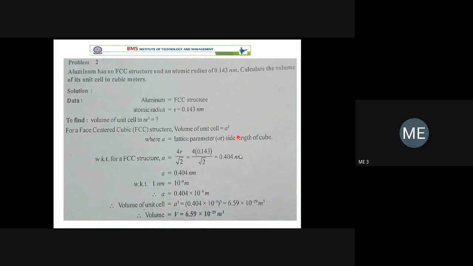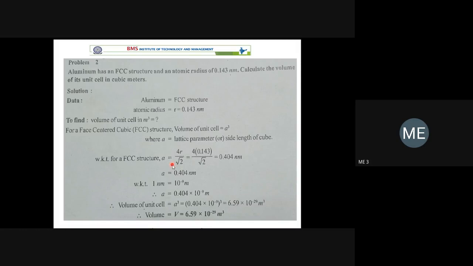As per this problem, you have to remember one formula, the relationship between the lattice parameter a, or edge length of the cube, and atomic radius, that is a is equal to 4r divided by root 2. That is for the FCC structure. When you come to BCC structure, it is a is equal to 4r divided by root 3, which you are going to derive in the next class.